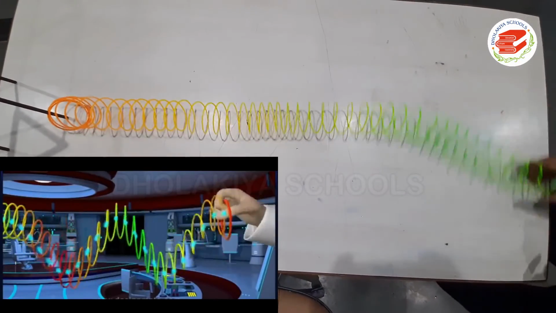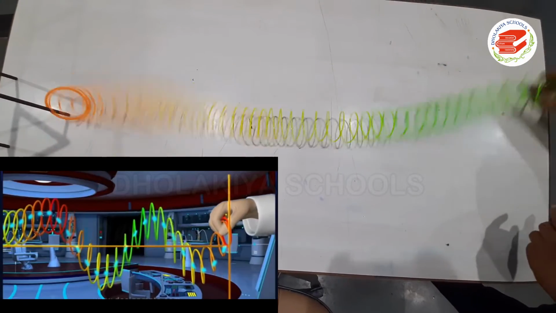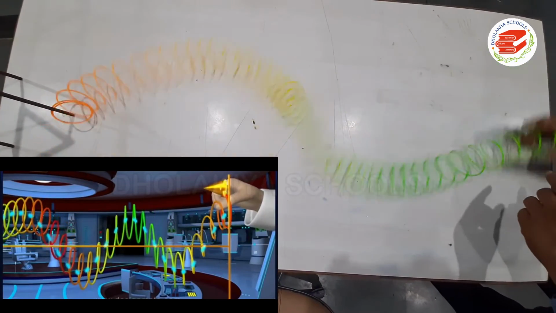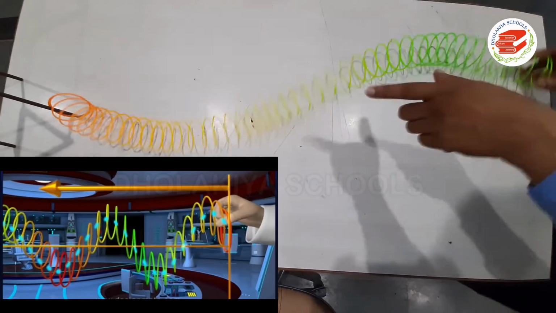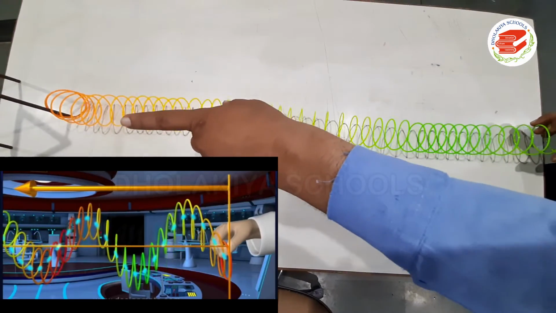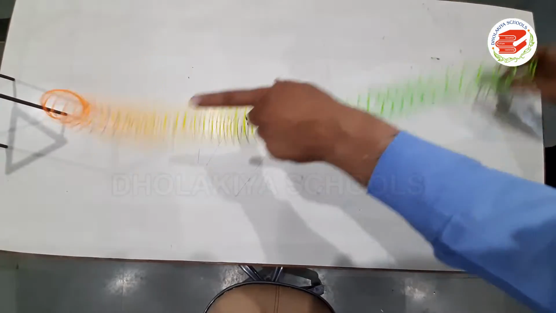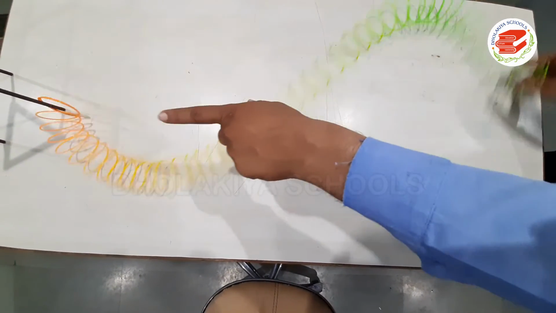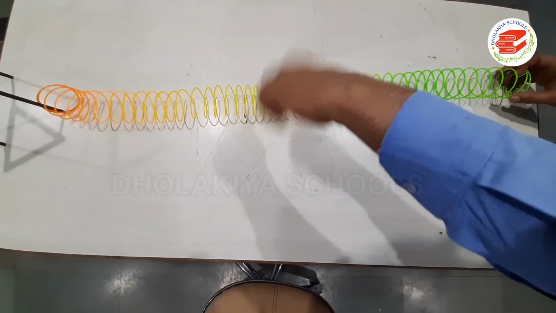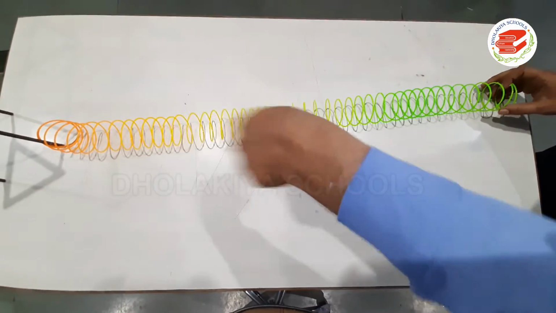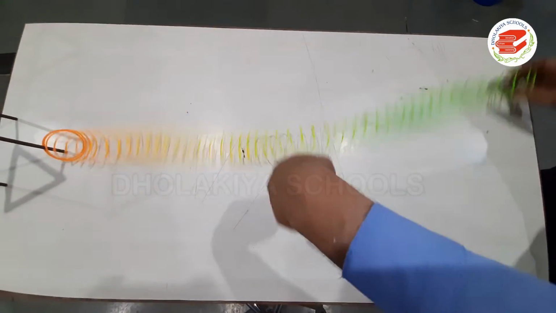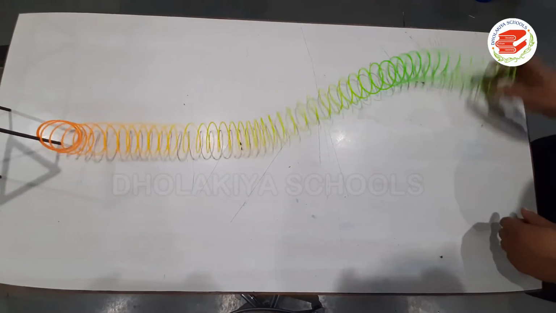But see the propagation of the wave. Here the wave is propagating in this direction. So we can say that there is a 90 degree angle between these two, meaning the propagation of the wave is in this direction, whereas the spring is vibrating in this direction. So there is a 90-degree angle between them. So this kind of wave is known as a transverse wave.